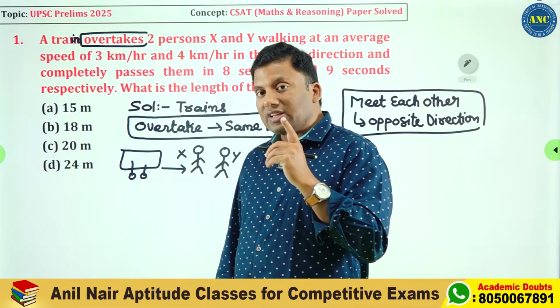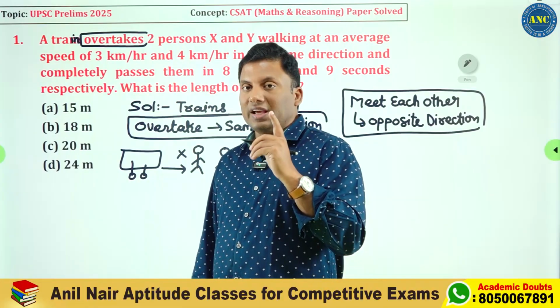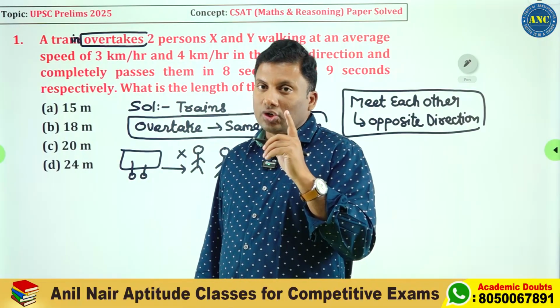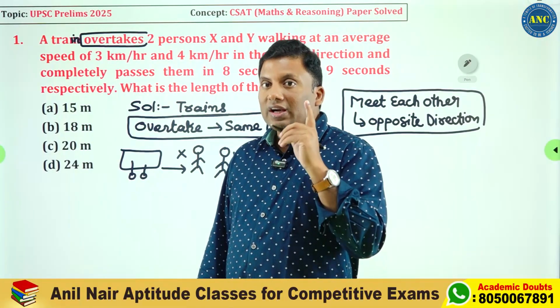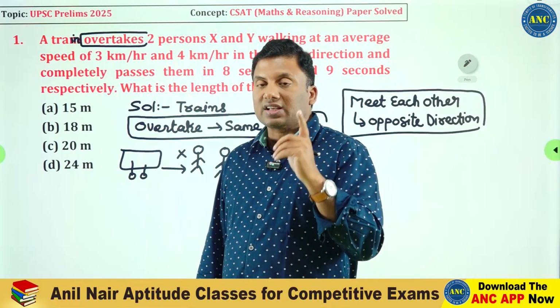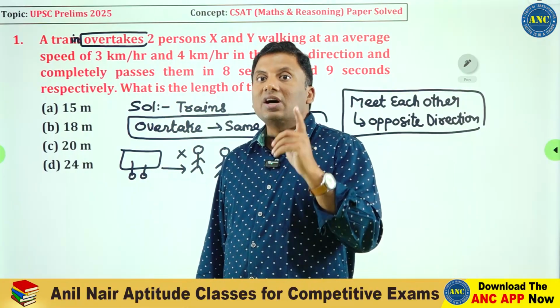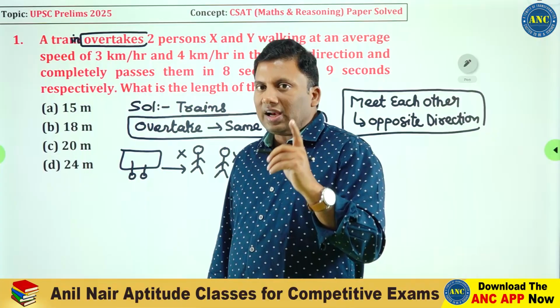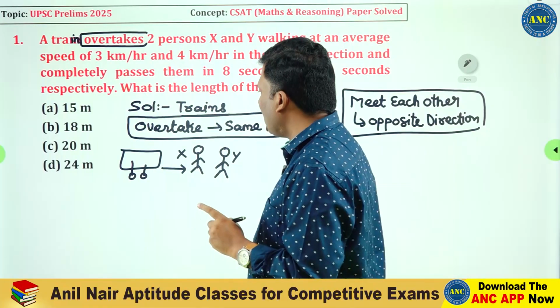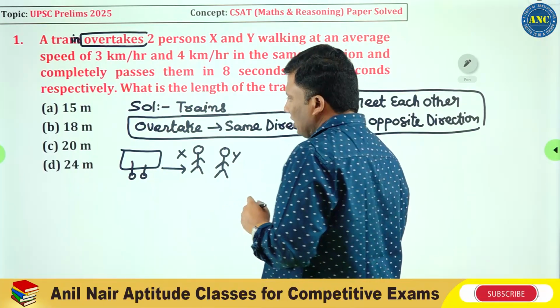Train and a person Y, they are moving in the same direction. That point should be very, very clear to you.